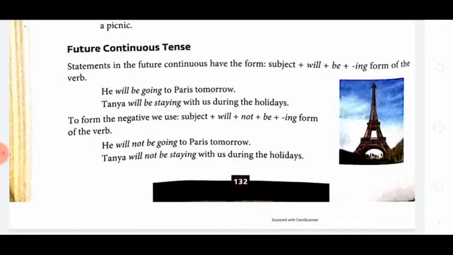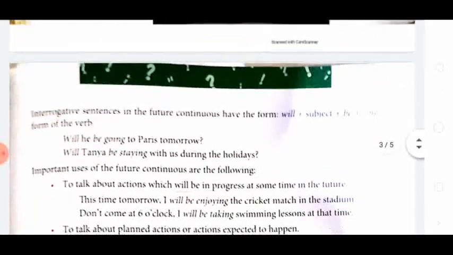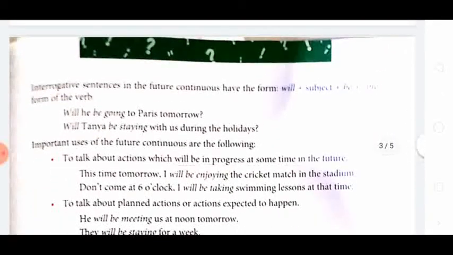How to make a negative? Very easy, just add not after will. He will not be going to Paris tomorrow. Tanya will not be staying with us during the holidays. So not is added after will, and the statements will be in the negative.